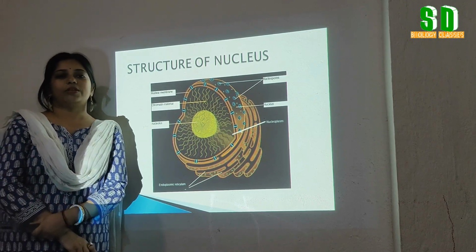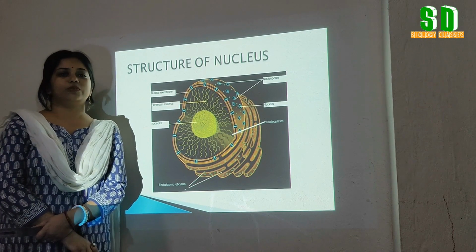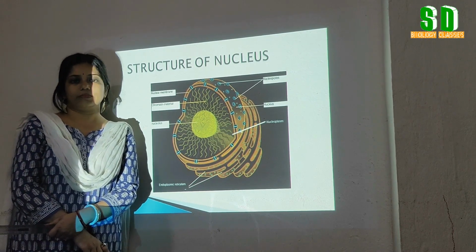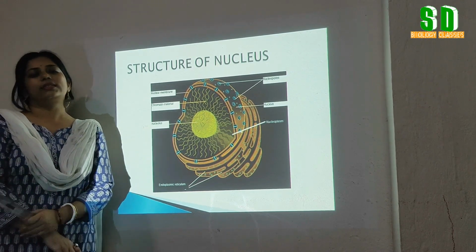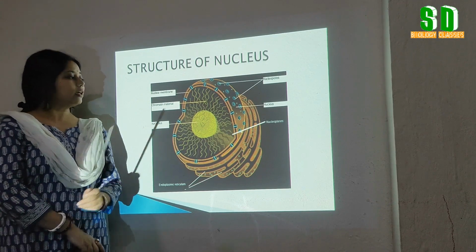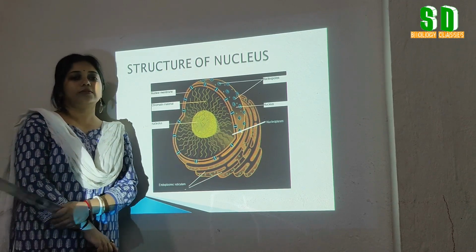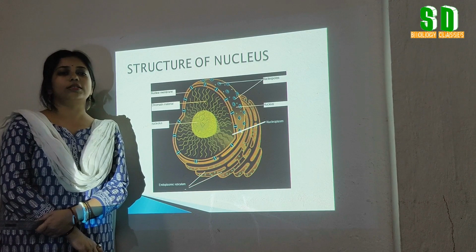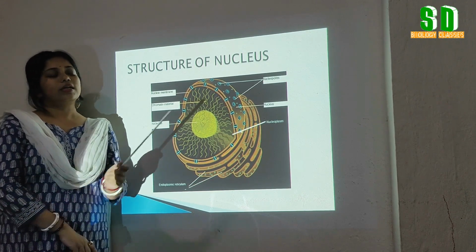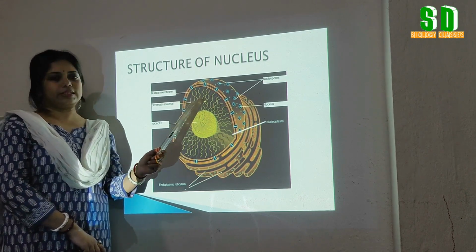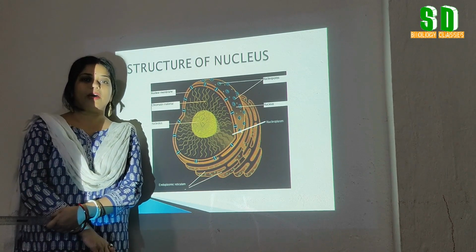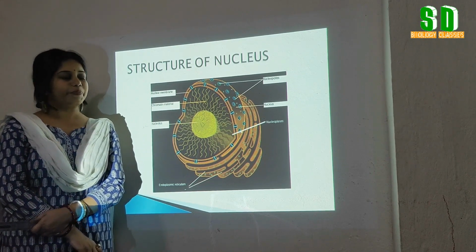Next, inner to the membrane, the jelly-like part of the nucleus, that is the nucleoplasm. Then a dense circular part present almost at the center of the nucleus, that is the nucleolus, and the chromatin materials. These are the four important parts of the nucleus.